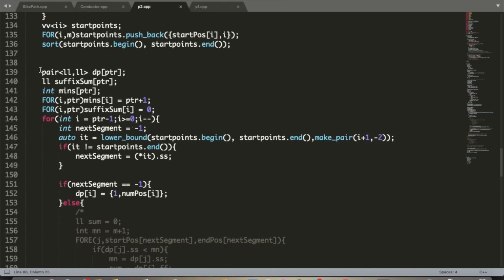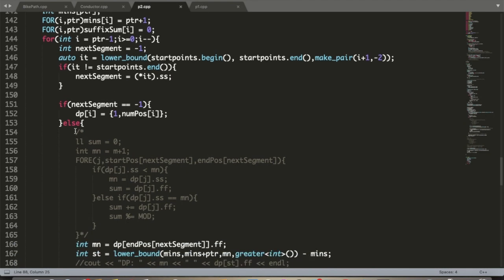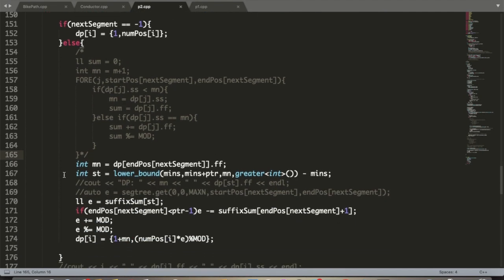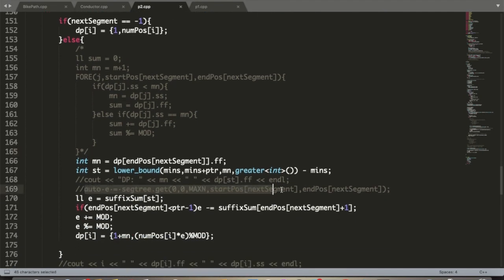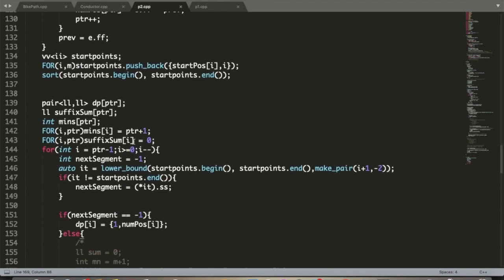After that, this is the main calculation of the DP part. So first note that in these commented sections, I have shown what is the brute force way to do that DP, which is effectively how we wrote our pseudocode. Instead of that, I could have also used a segment tree to find the min comma min count and updated our DP values using that. Note that here in this DP I am making use of a pair. So this just means that the first element is DP1 of i as we had written it, and the second element is DP2 of i. So it also stores min comma min count.